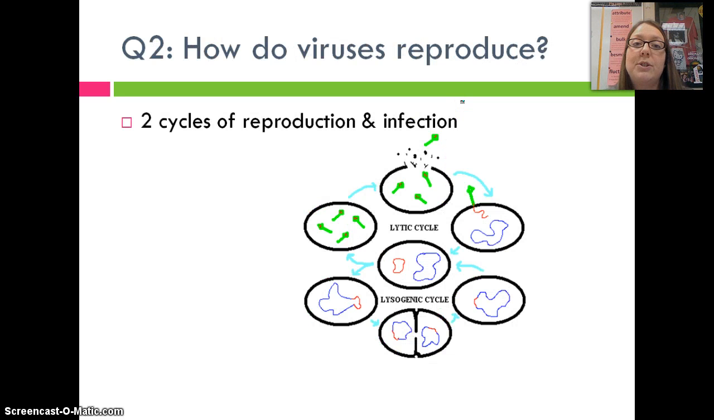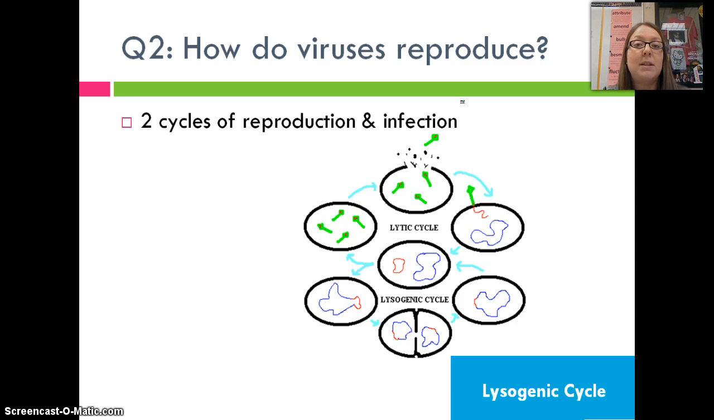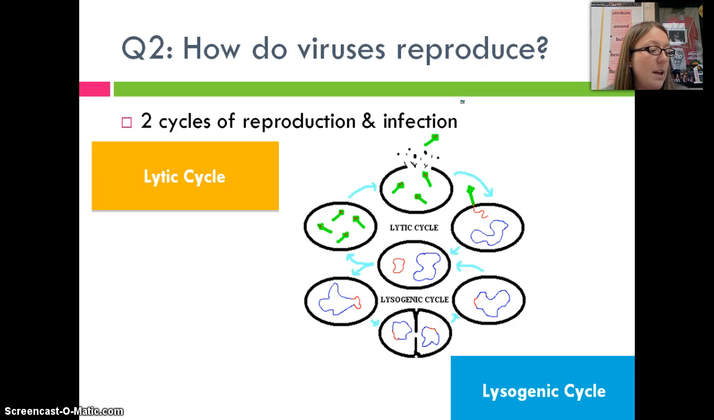Because that brings us to question 2. How do viruses reproduce? Now, humans reproduce by using meiosis, fertilization, and mitosis, but viruses aren't us. They have their own way of doing things. They have 2 different cycles, the lysogenic, which is going to be the second one we look at, and the lytic cycle. So we're going to look at the first one up there, the lytic cycle.